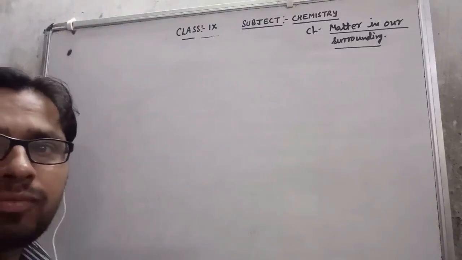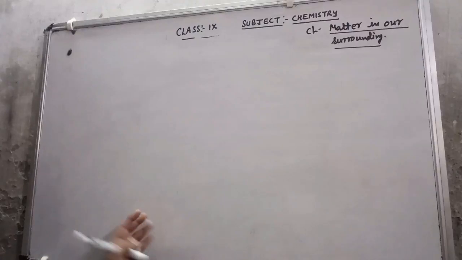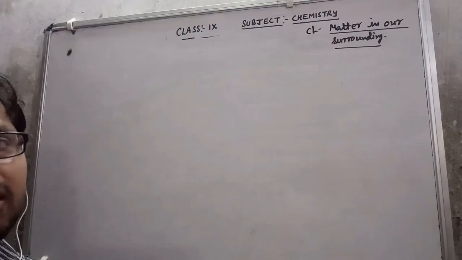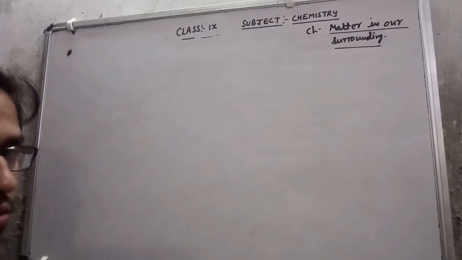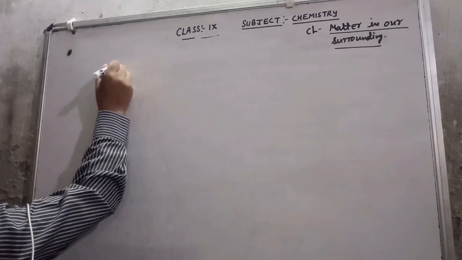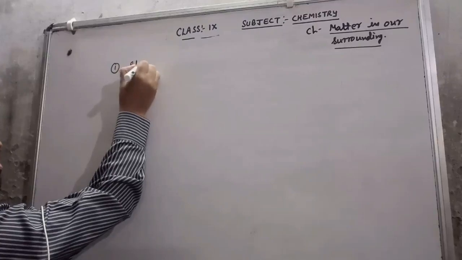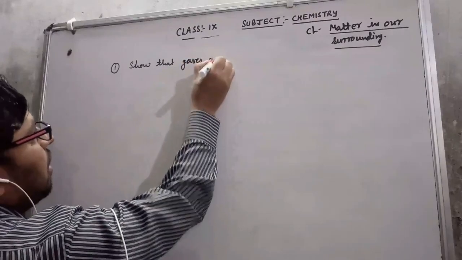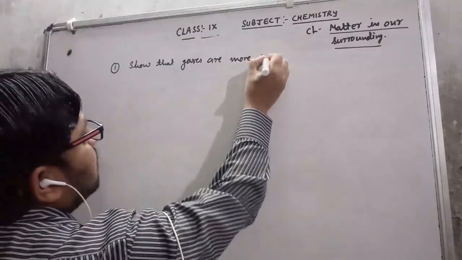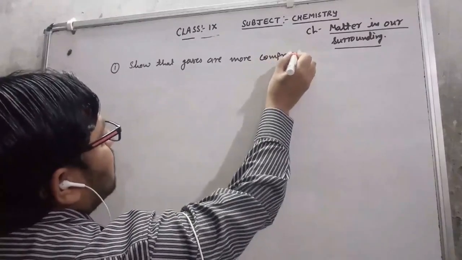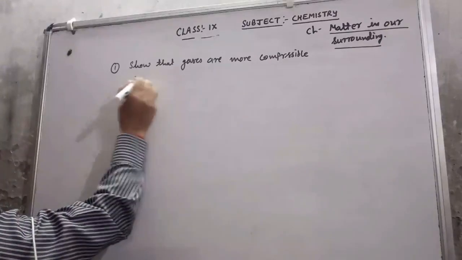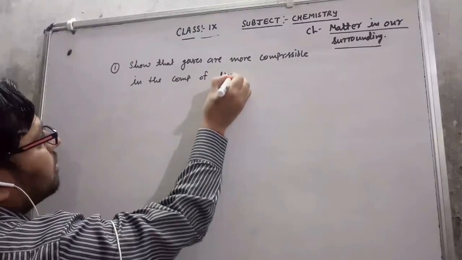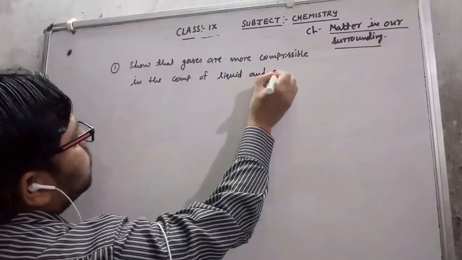Good morning, students. Today in this video, I will discuss some activities related to chapter first of class 9, that is Matter in Our Surroundings. The first activity is to show that gases are more compressible in comparison to liquid and solid.